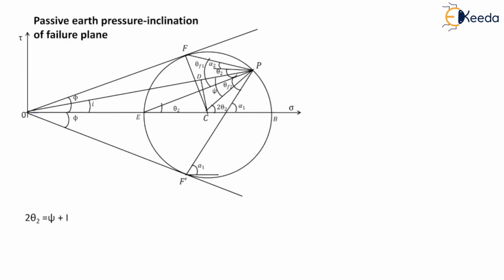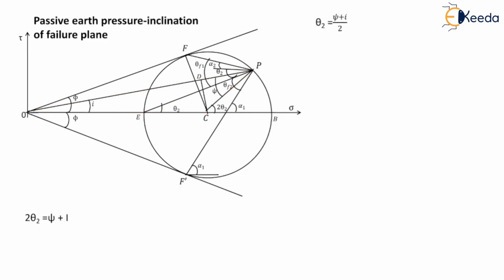Now let us consider triangle PCO. So this is the triangle PCO. From this triangle we can say that the angle 2 theta 2, which is the exterior angle, is equal to psi plus I. The interior angle psi plus the interior angle I is equal to 2 theta 2. So theta 2 becomes equal to psi plus I divided by 2.